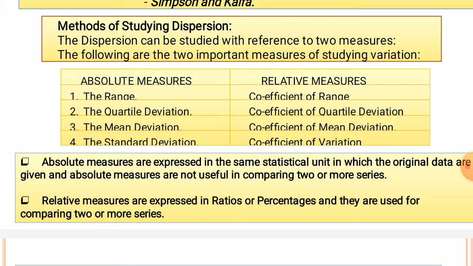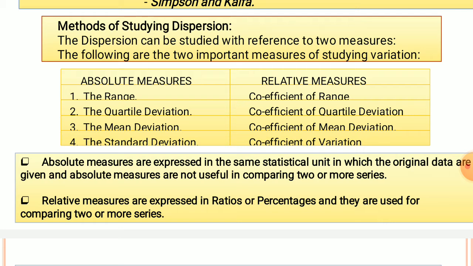And along with the absolute measures, relative measures are also used for measuring the inherent variations of the values in the series.